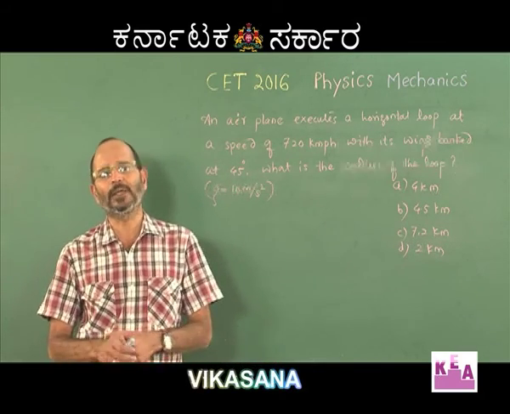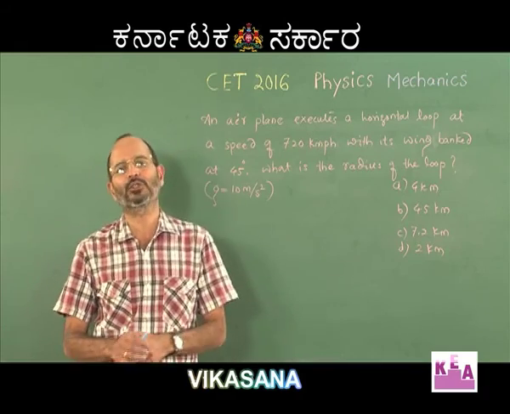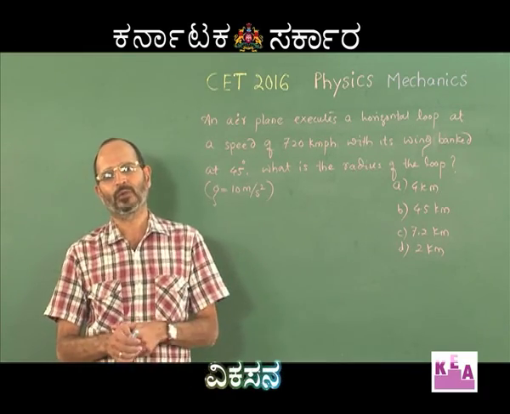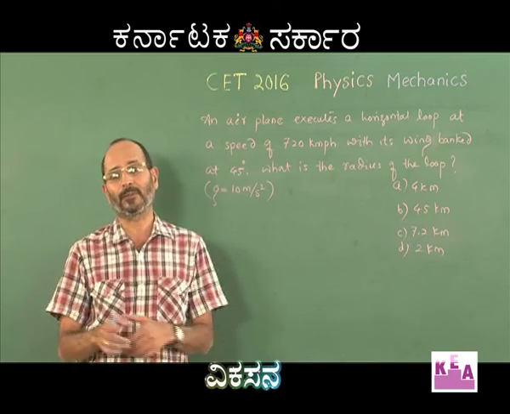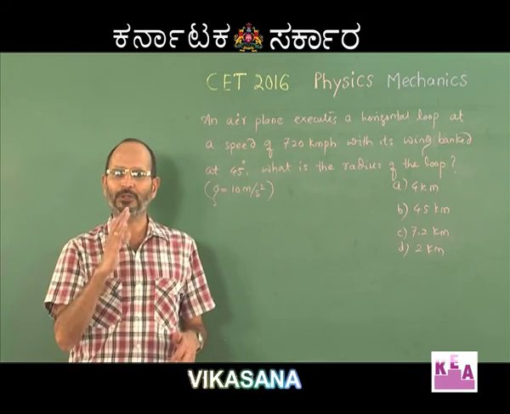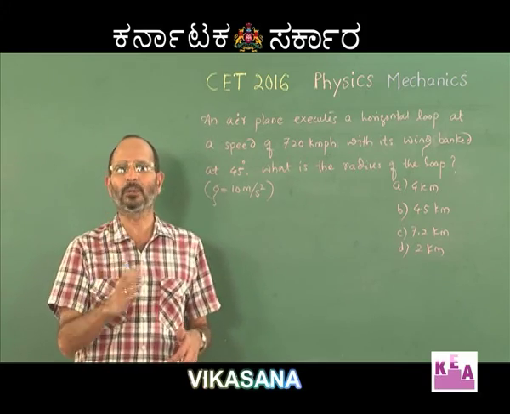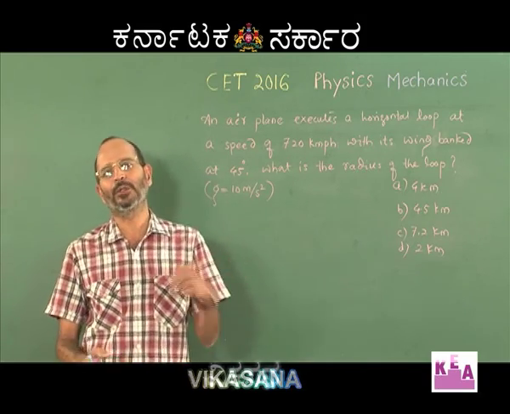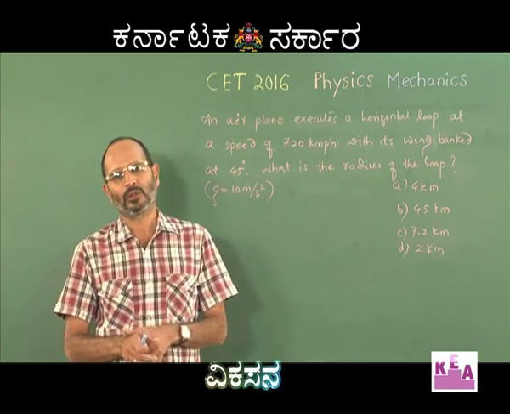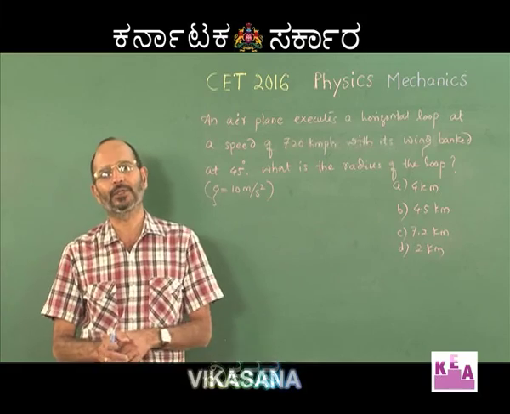But unfortunately, when you make use of friction to undergo circular motion, there is a lot of wear and tear of the tires. Therefore, roads are banked, and the advantage is that when you bank the roads, you can make use of the component of the normal reaction of the road to provide the necessary centripetal force, and you can avoid friction. That is the advantage of banking of the roads.